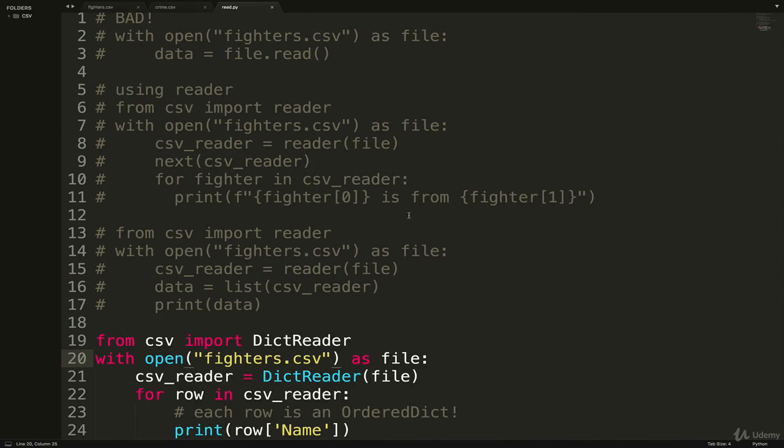Okay. So again, both examples here using a reader. This is going to give you an iterator, and each row is going to be a list. This dict reader gives you an iterator, and when we iterate over it, each row is an ordered dict, which is a special Python collection we haven't really seen before, but you can treat it as just a dictionary. You access data using keys.